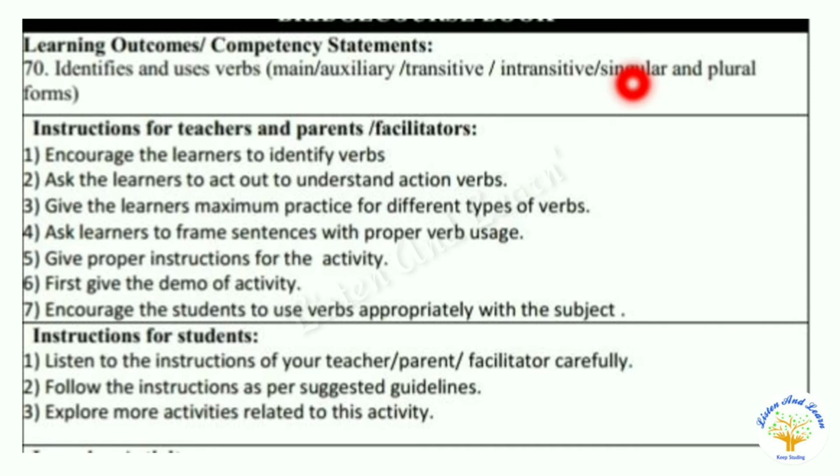Then singular and plural forms of the verb. A singular verb is one that has an s added to it in the simple present tense, such as works, writes, plays, runs, helps, and the forms such as is, was, does, has are singular forms.